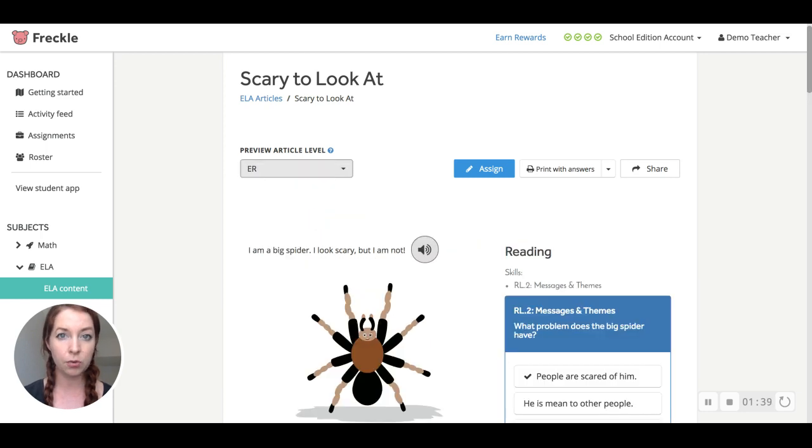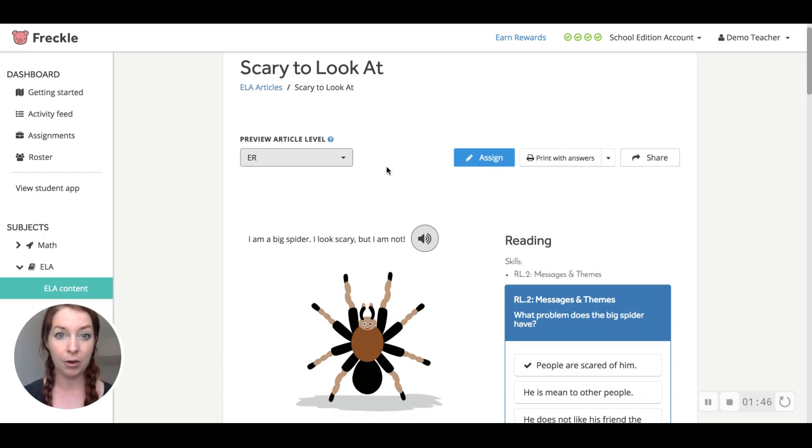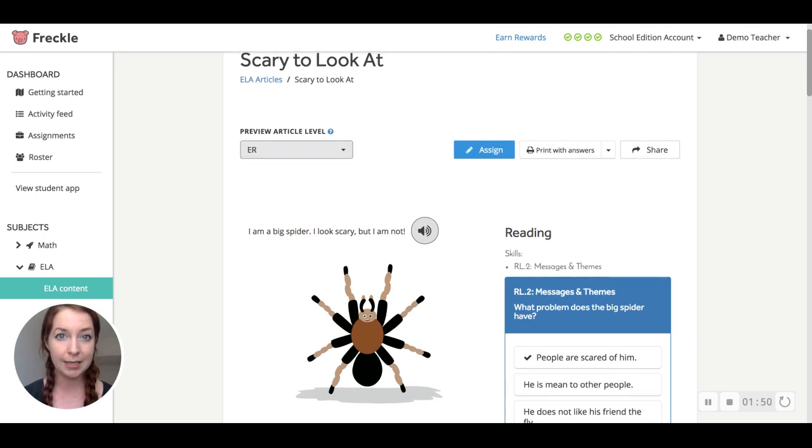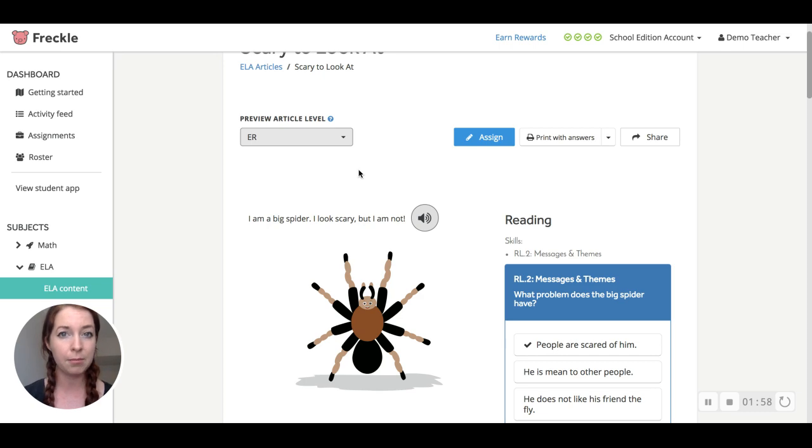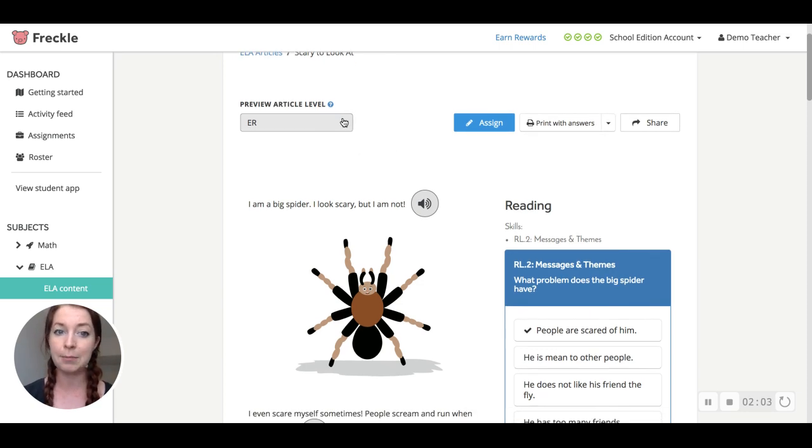Most of these stories are available in 3 to 4 different reading levels. That's slightly less than our nonfiction articles, and it's also a smaller range. The reason for that is that these stories are thematically geared towards specific ages of students. So a story that is available at an early reader level may not be thematically appropriate for a 5th grader. So we have a smaller band of reading levels available for that reason.